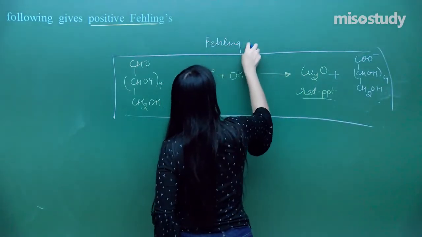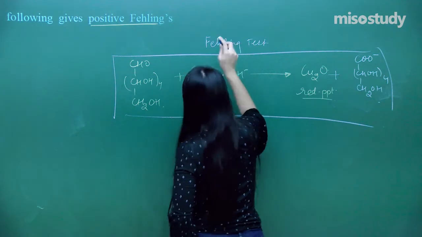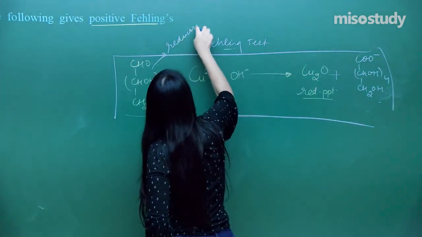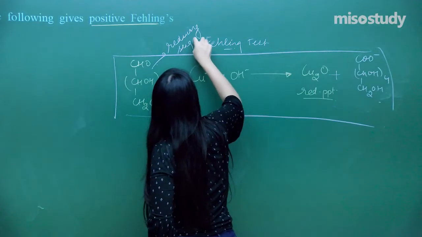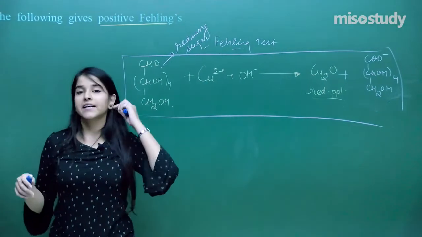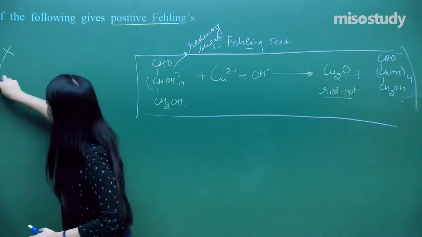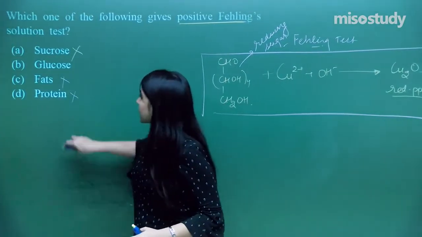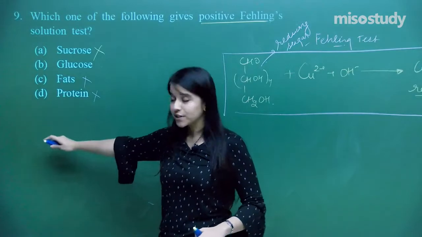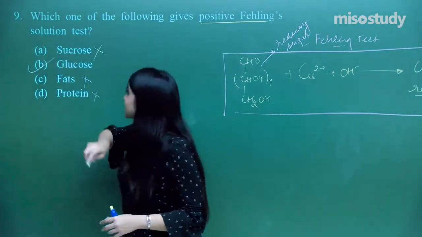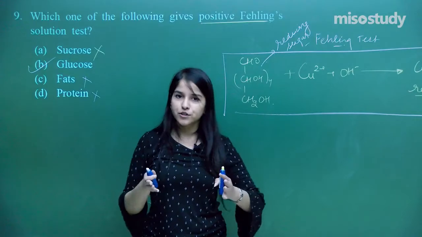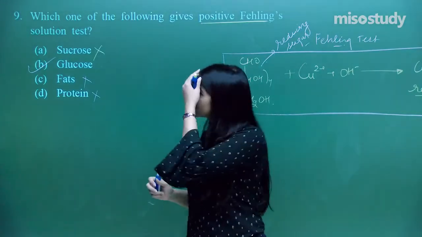Fehling's test has come out to be positive in the case of glucose because this is the reducing sugar. What about the fats? They do not contain any kind of aldehyde or ketonic groups. So we are not concerned about the fats as well as the proteins. Again, there is no concern of Fehling solution test with the proteins. So I hope everybody has got the answer, that is glucose. It is a matter of reducing or non-reducing sugar, and you will be getting the answer right.